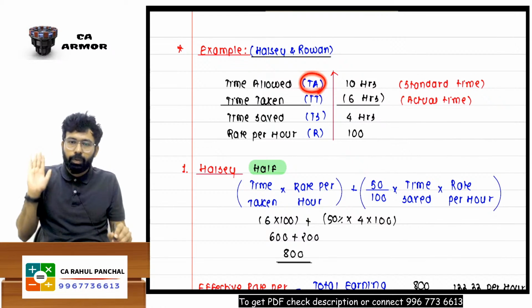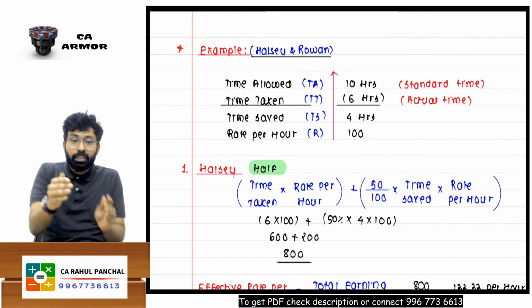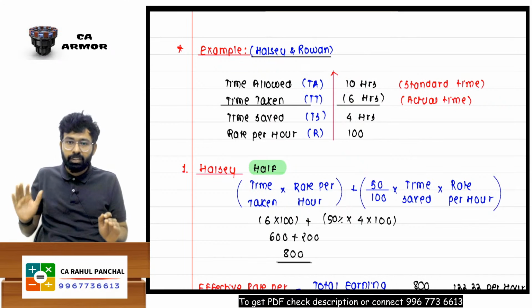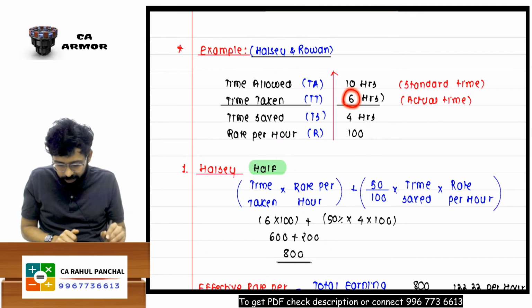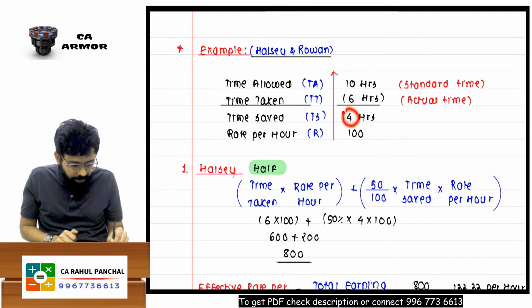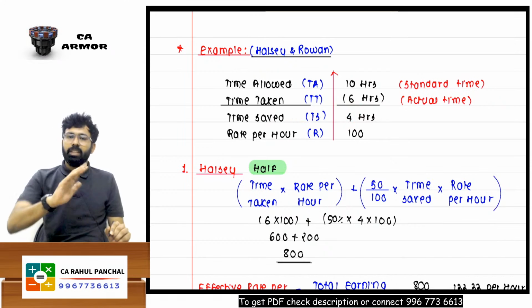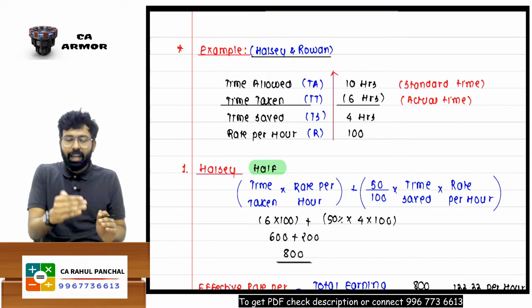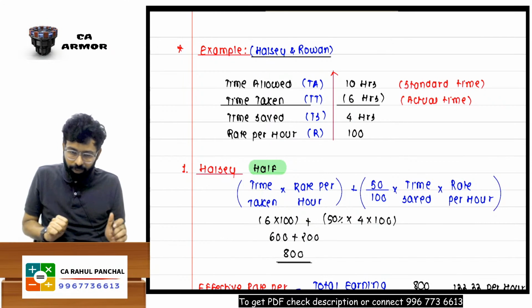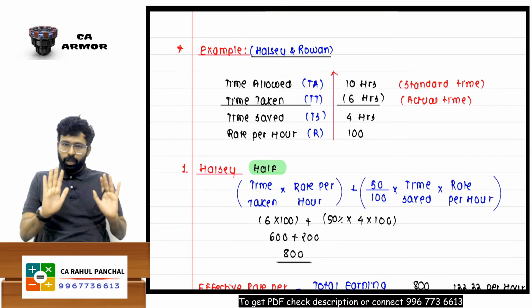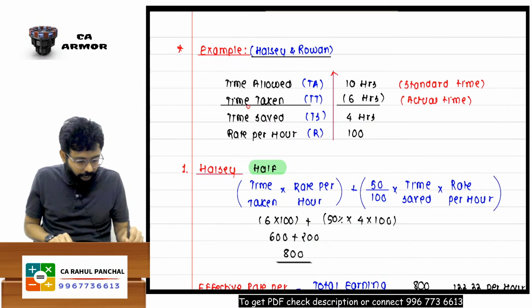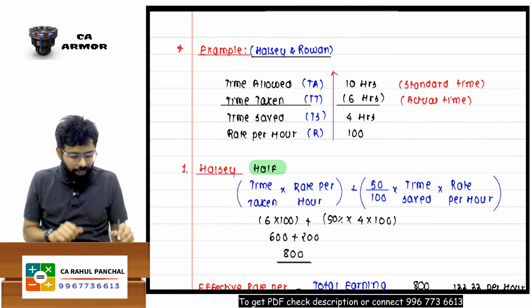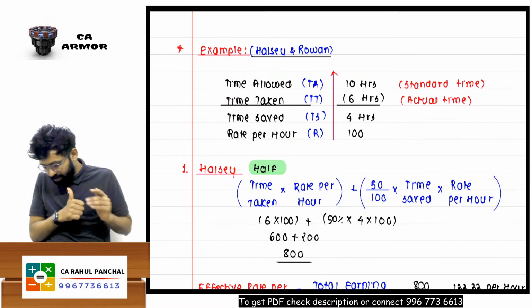That time allowed, I gave my worker 10 hours. You have to complete this job in 10 hours. And my worker has completed that job in 6 hours. So can I say my worker has saved 4 hours? Yes, the 10 hour job he has done in 6 hours, so 4 hours are saved. And my rate per hour is 100. This TA is known as time allowed. I give time allowed, he has taken this much time, he has saved this much time. So TA, TT, TS are done.